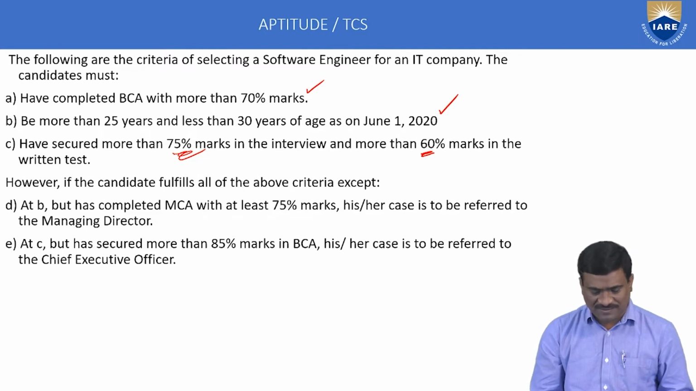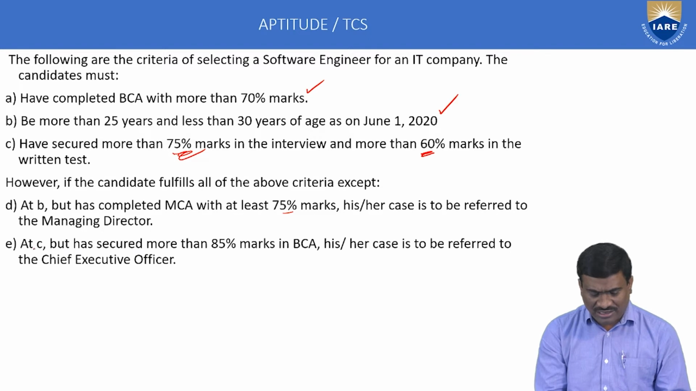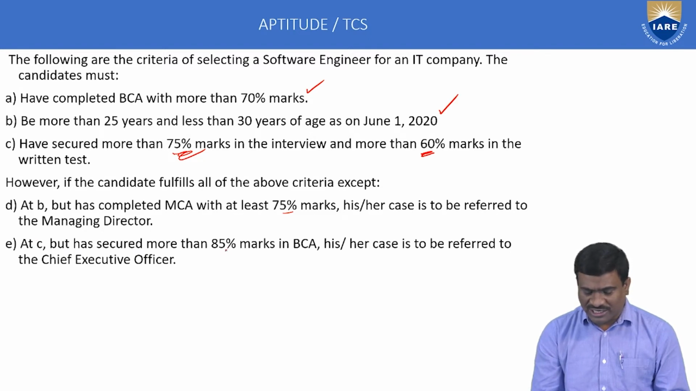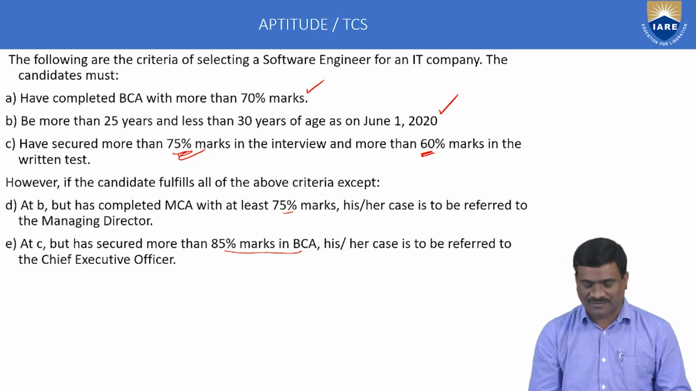Next conditions: if A meets B, but has completed MCA instead of BCA, with at least 75 marks, the candidate is to be referred to the managing director. And second condition: if A meets C, but has secured more than 85% marks in BCA, referred to the chief executive officer. MCA candidates are referred to the managing director, and BCA candidates with more than 85% marks and above are referred to the chief executive officer.